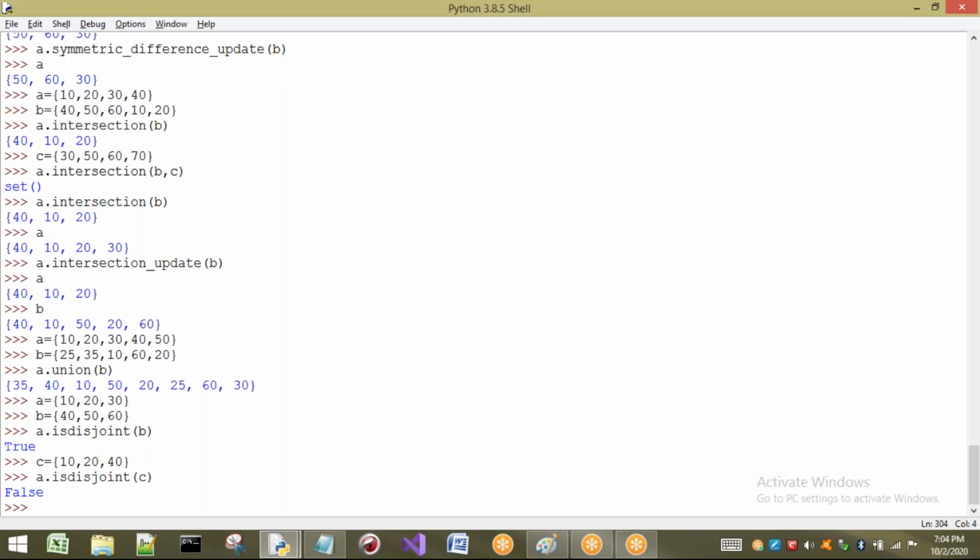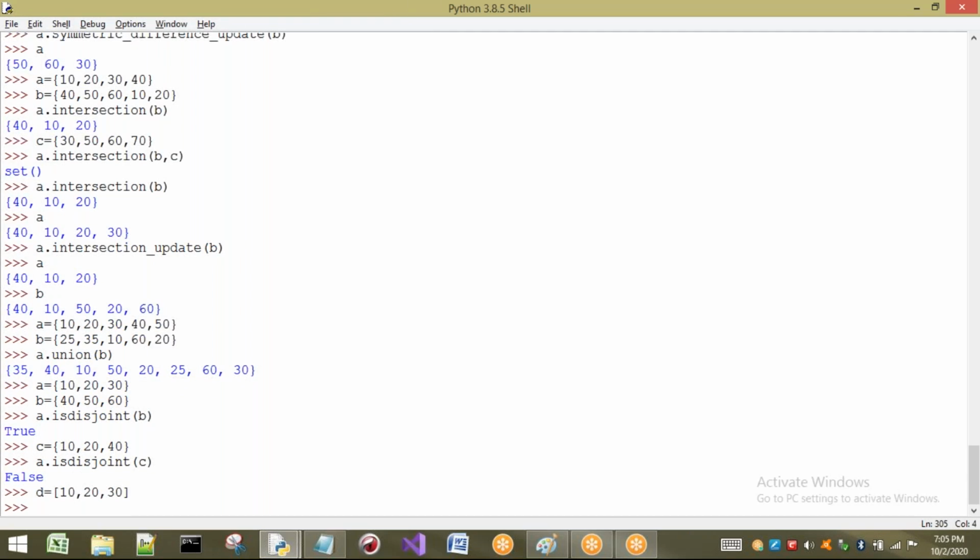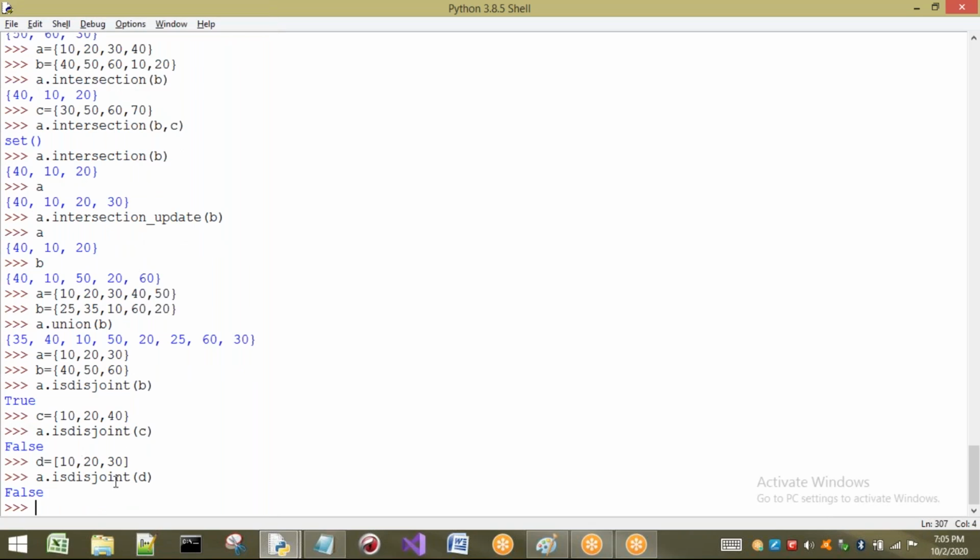We can also apply this for other iterables. For tuple and all those concepts also I can apply this isdisjoint. Just I will show for list also: 10, 20, 30. So I want to apply A dot isdisjoint of D. It is applicable for this D also. D contains a list, no problem. When I apply A dot isdisjoint of D, internally it will convert it into a set and compare it with the other set. So this is about the isdisjoint method.